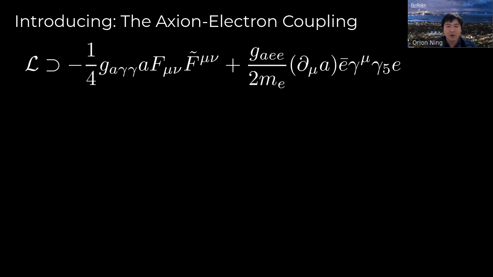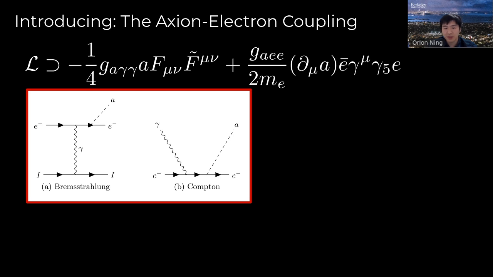In this work, we compose a variation on this theme by instead examining production mechanisms for axions that only rely on the axion-electron coupling. Shown here are terms in the ultralight axion EFT, where the second term illustrates how axions can generically couple to electrons. While the exact relation between the axion-photon and axion-electron coupling is model-dependent, generally UV completions of the axion, which have a non-zero axion-photon coupling, should also have some non-zero axion-electron coupling. Thus, our new work is highly complementary to our previous work.